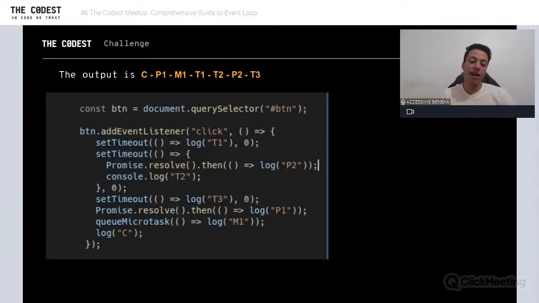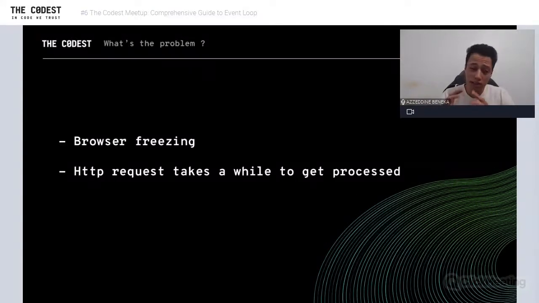Also in our talk, I'm going to tell you how a misuse of the event loop could lead to browser freezing. The same thing, I'm going to help you understand how the event loop could, for example, help in achieving concurrency in NodeJS services. But guys, you see, I'm talking about two platforms. Browser freezing does exist only in the browser, and HTTP requests, which is backend.